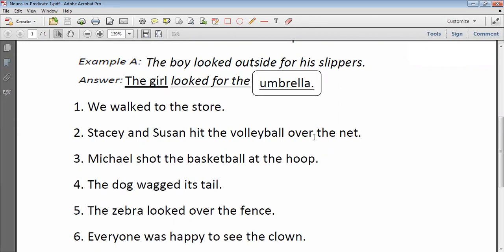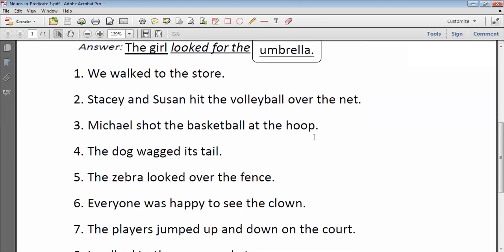But write it down. The first one is, he walked to the store. Stacy and Sushant hit the volleyball over the net. Michael shot the basketball at the hoop. The dog wagged its tail. Fifth, the zebra looked over the fence. Sixth, everyone was happy to see the clown. Seventh, the players jumped up and down.